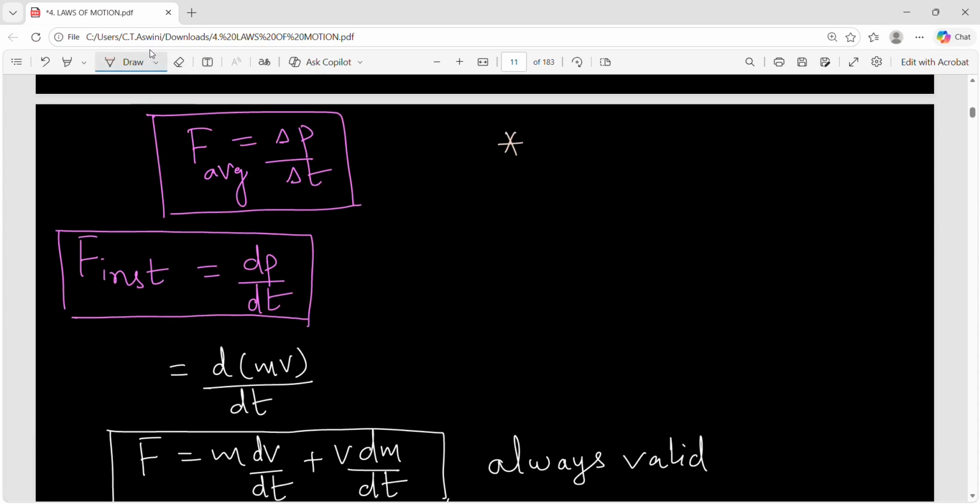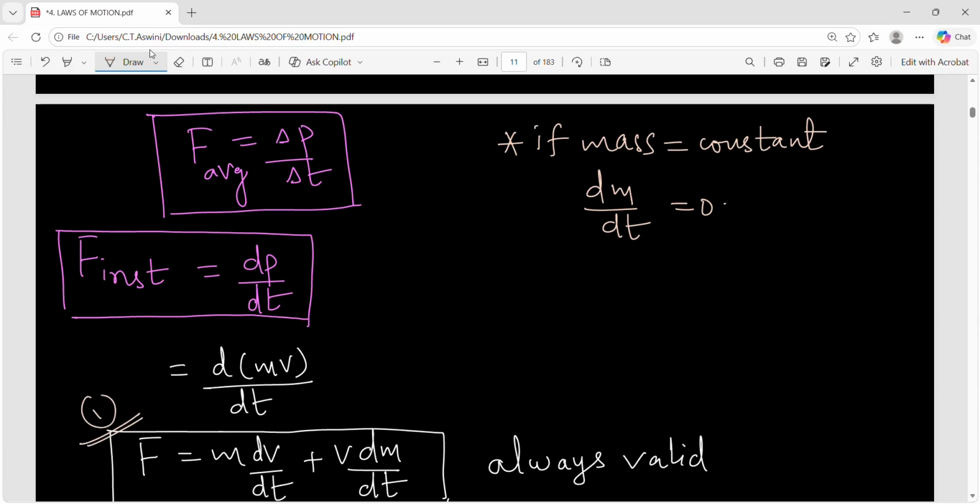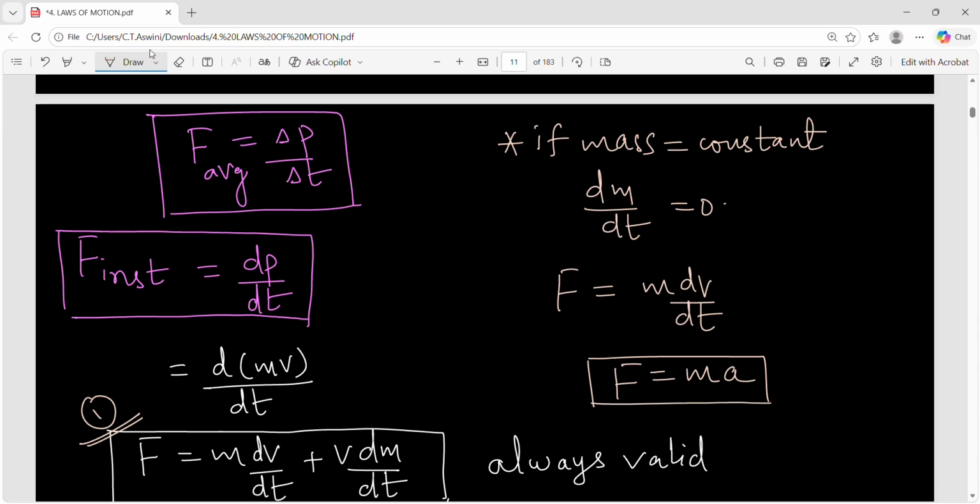Suppose I consider mass as constant, see, 90% of cases mass will be constant. It's a scalar quantity. If mass is constant, then what about change in mass with respect to time? It is 0, right? In such a case, you can eliminate the second term. Let this be the first formula. In the first formula, you can eliminate the second term if mass is constant. So at that point of time, what is F? M into dv by dt. And what is dv by dt? Change in velocity with respect to time. It is acceleration. So then you will get F is equal to ma.